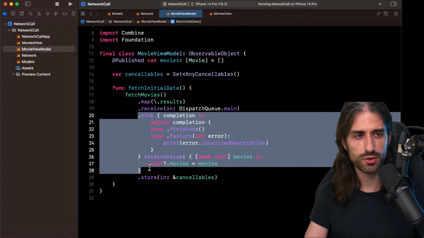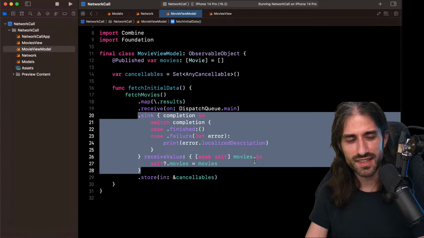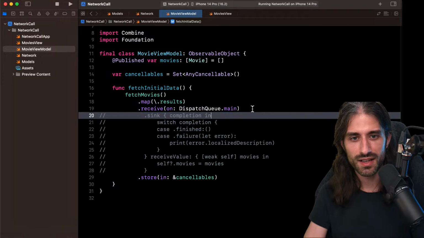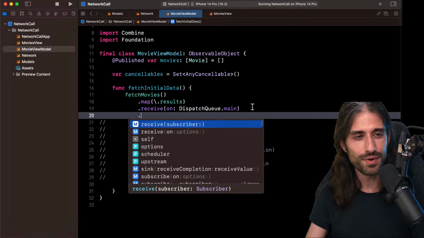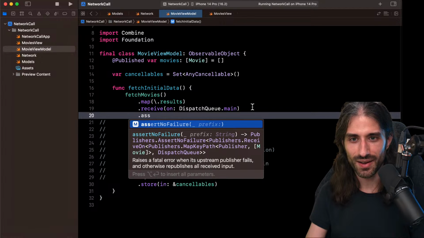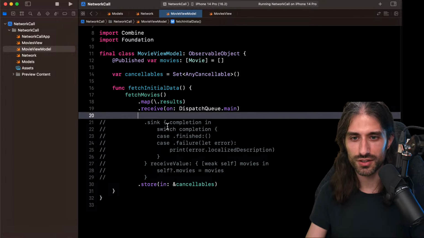Okay, so first thing, here you can see I'm doing sink, but it's a little bit of a lot of work, and maybe I would like to do something a little bit more simple. So how can I do it? There is actually a very nice operator that you can use in Combine that is called assign. But as with all nice things, there is a catch. Why doesn't it work?